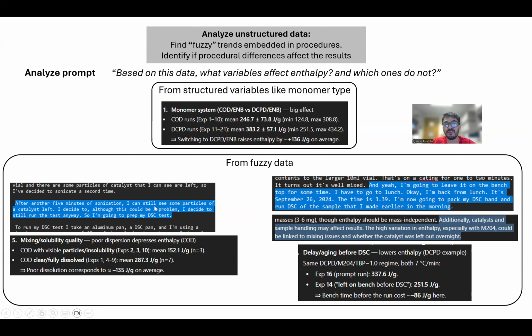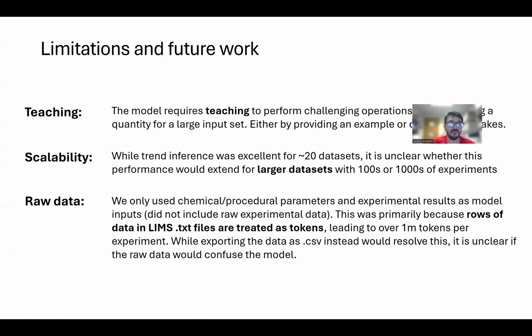You can capture that the experimentalist saw some insolubility in the experiment. So it said that it saw some particles when it was looking at the sample, or that it went to lunch, so there was some time lapse between finishing the resin and running the experiment. And so it could generate some gelation, which can also affect enthalpy. So it's sort of a new level, we think, from the point of view of analyzing data management, where we can really keep track of very, very specific details within our procedures, which change between experimentalists and can actually affect the results.